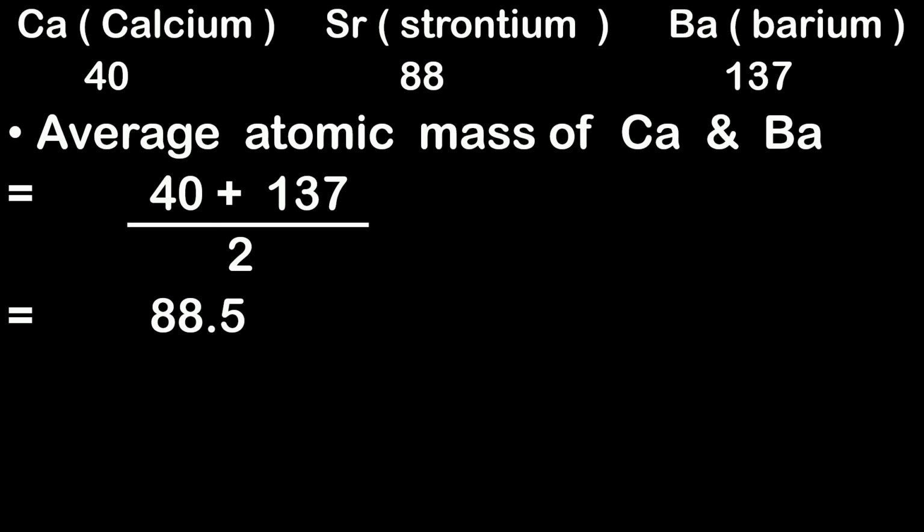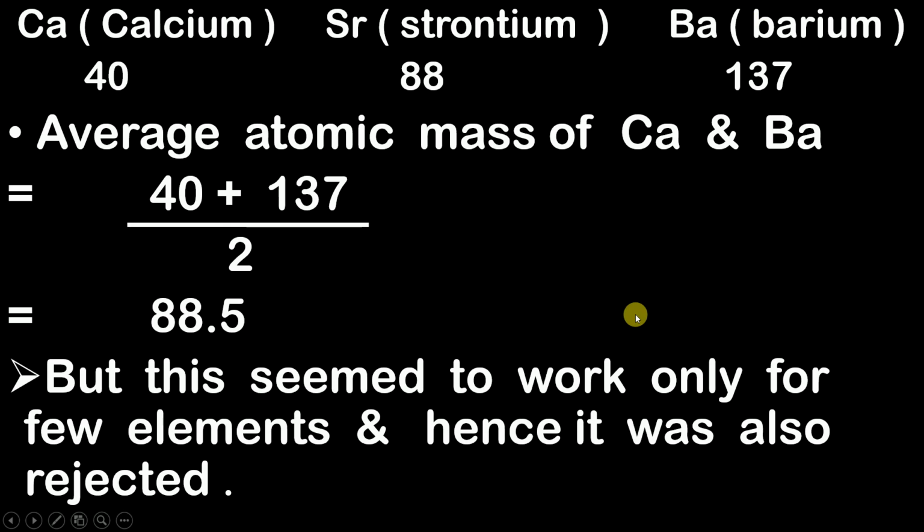But the problem over here was that he was able to form triads for only a few elements. As the number of elements went on increasing, he was not able to form a triad for all the elements. This seemed to work only for a few elements, and hence the Dobereiner's triads concept was rejected.